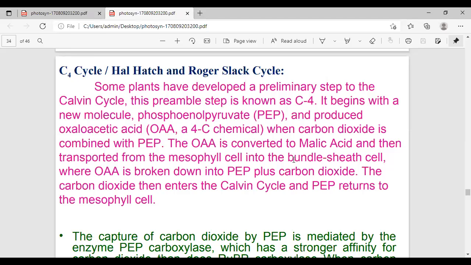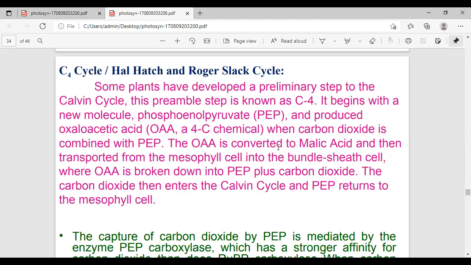The plants which undergo this pathway are called C4 plants. In C3, the first stable compound is 3-PGA, and those plants are called C3 plants. But here the first stable compound is malic acid and aspartic acid, both stable C4 compounds. That's why this pathway is called the C4 pathway.